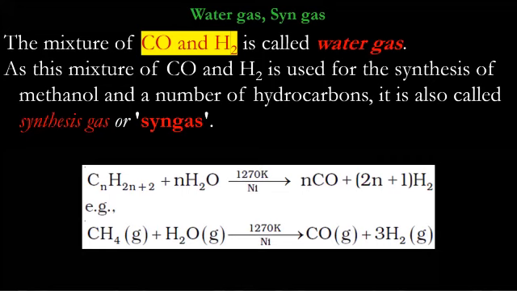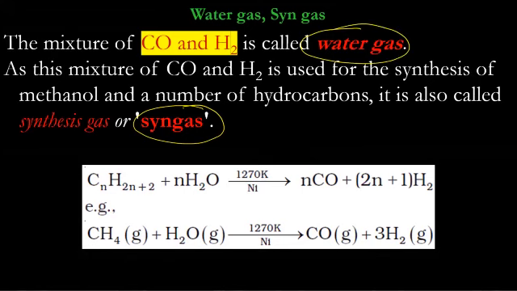Synthesis gas is seldom written. Mostly it is written as water gas or syngas. Syngas is the short form of synthesis gas. The mixture of carbon monoxide and hydrogen is called syngas, or water gas.